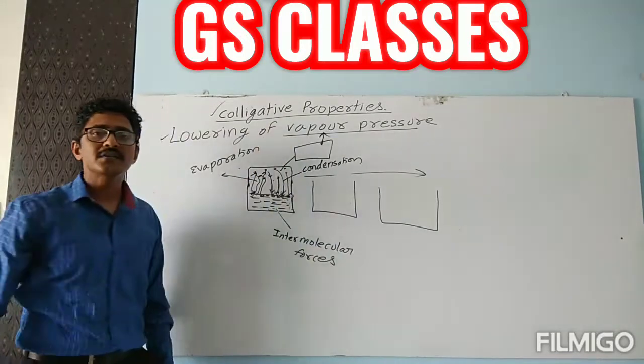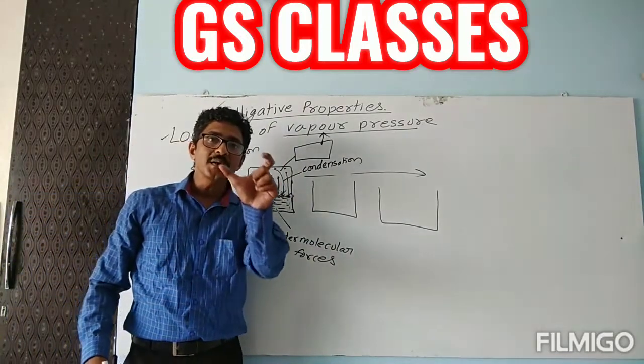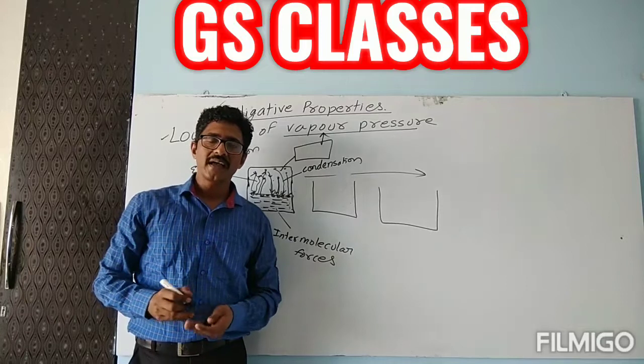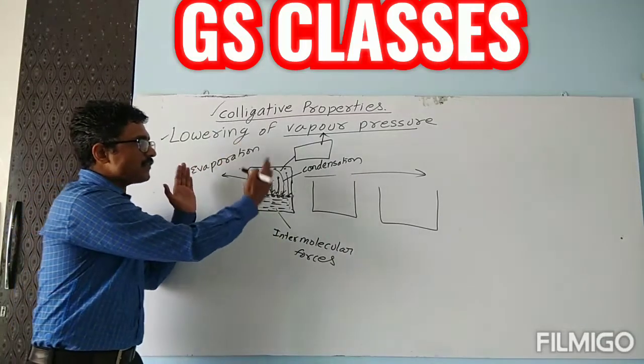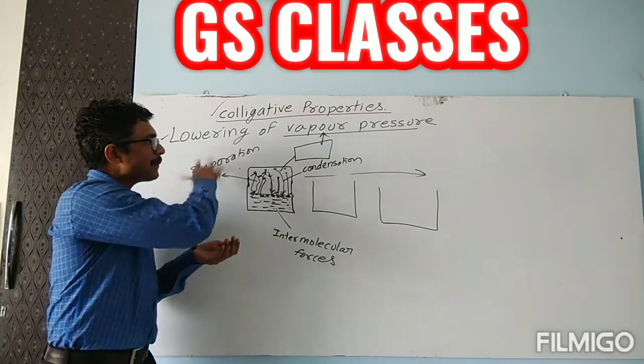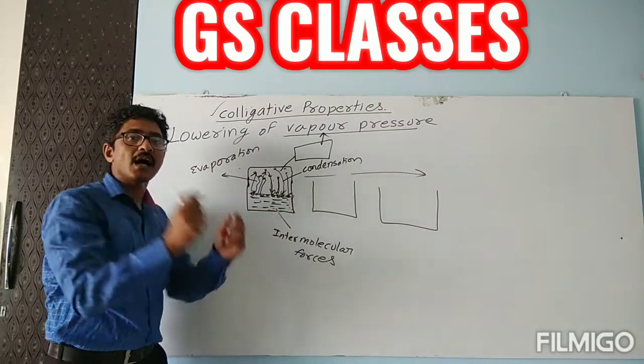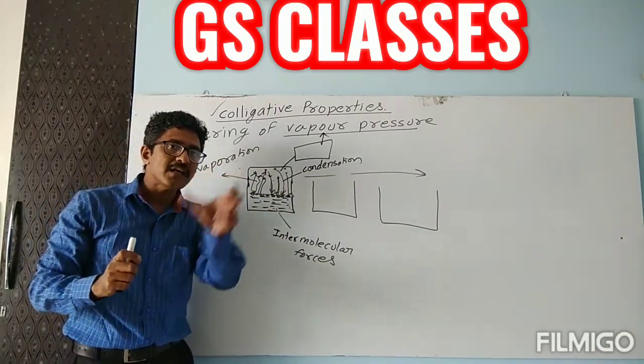That is known as what? Vapor pressure. So again, at this stage of equilibrium, when evaporation and condensation are occurring at the same rate,